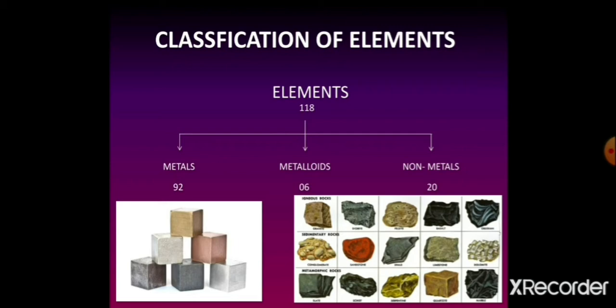Students, now we will study another type of element, that is the non-metal. These non-metals are found in combined state in nature. There are 20 non-metals as per the book. In fact, 22 non-metals are present, out of which 10 are solid in state, like carbon, iodine and phosphorus. One non-metal is liquid in state, that is bromine, whereas the remaining 11 non-metals are gaseous in state.